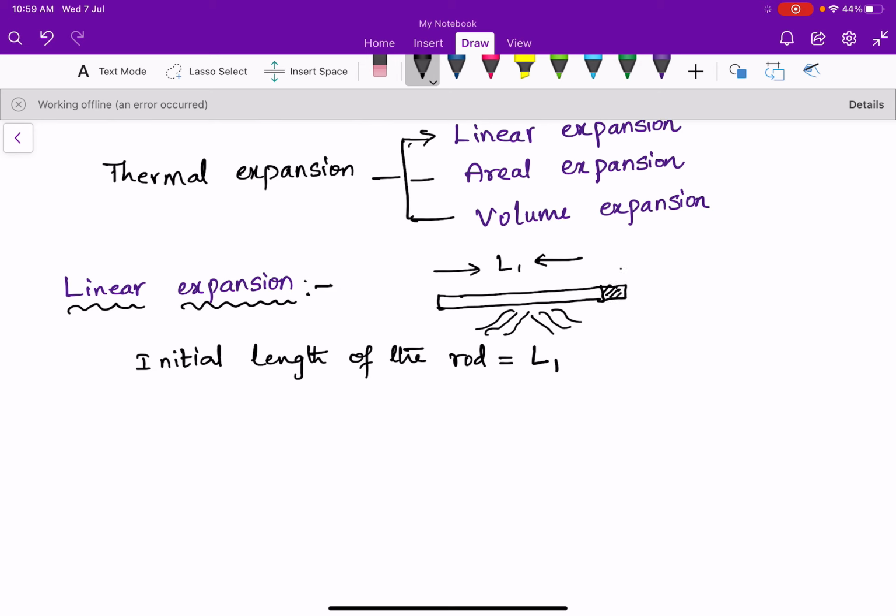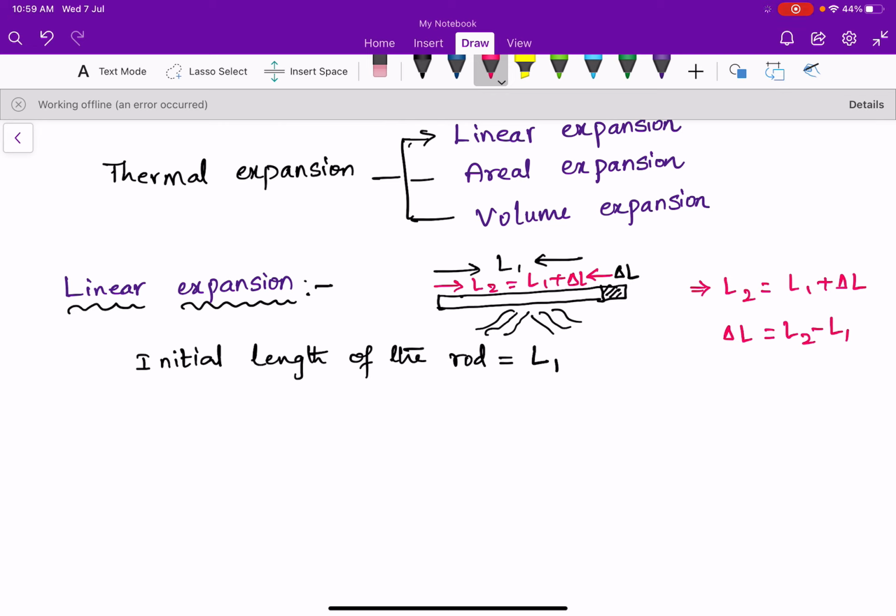The increase in length is considered as delta L. So the new length L2 is equal to L1 plus delta L. That is, the change in length is equal to L2 minus L1.